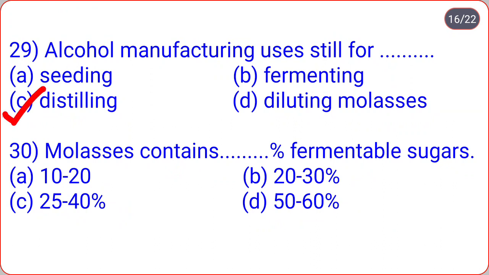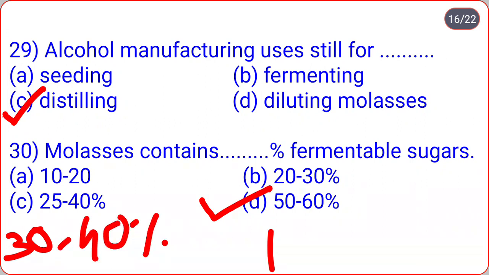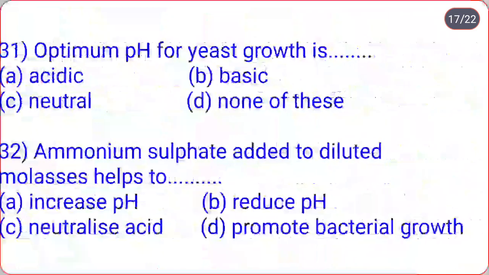Molasses contains ___ fermentable sugars: 10 to 20, 20 to 30, 25 to 40, 50 to 60. Correct option D, that is 50 to 60% fermentable sugars, out of which 30 to 40% sucrose and 15 to 20% glucose and fructose. Remember that.